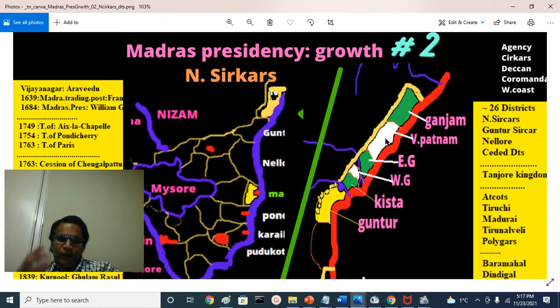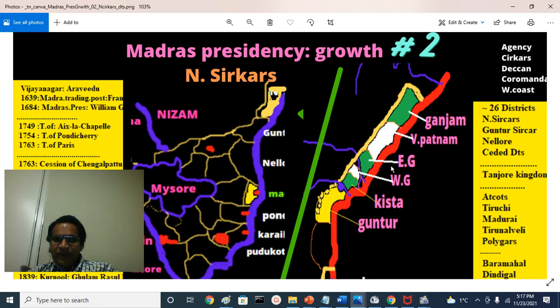A Fauzdar, Fauz meaning the army in Urdu or Hindustani or Persian, controlled this region. This is the Circar region. When the British took over, they called this coastal area, and as events passed, it is essentially called Coastal Andhra in Andhra Pradesh today.